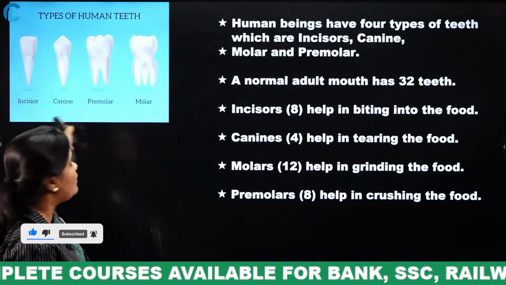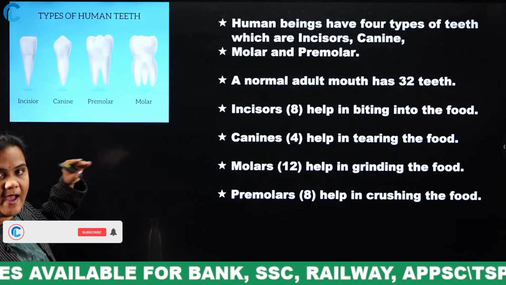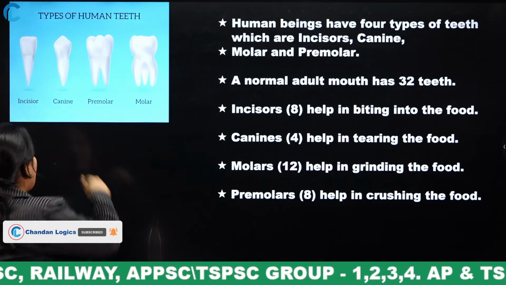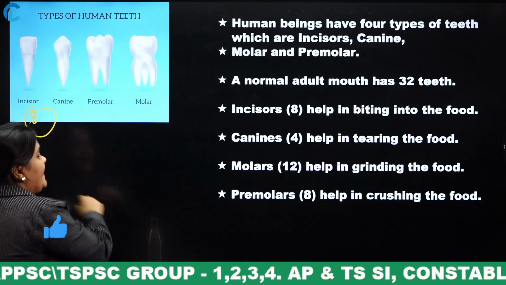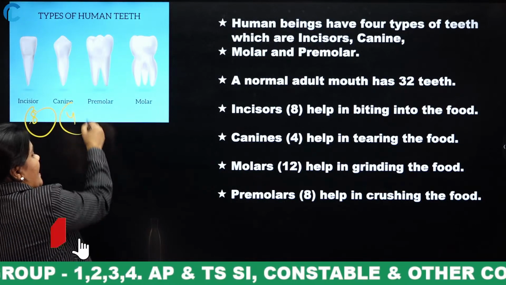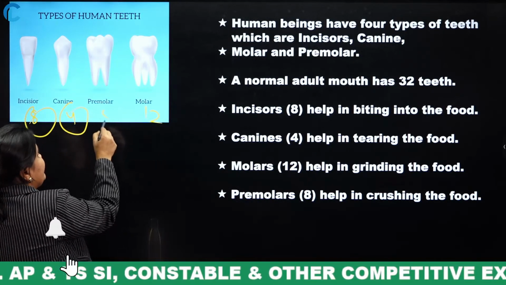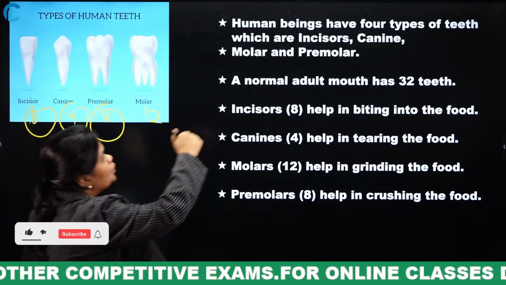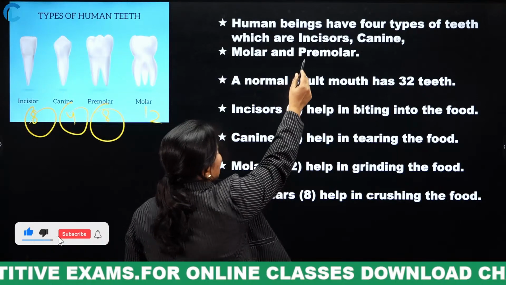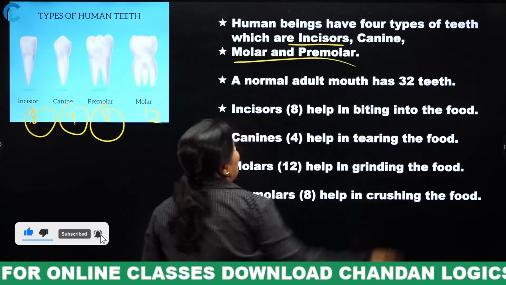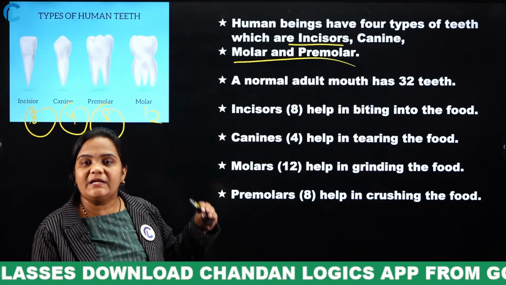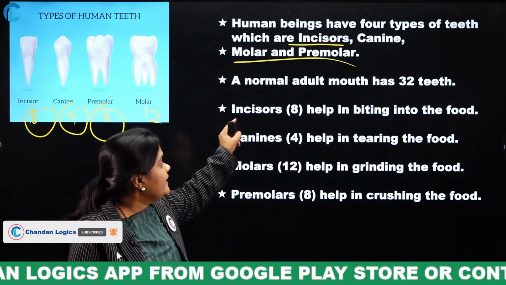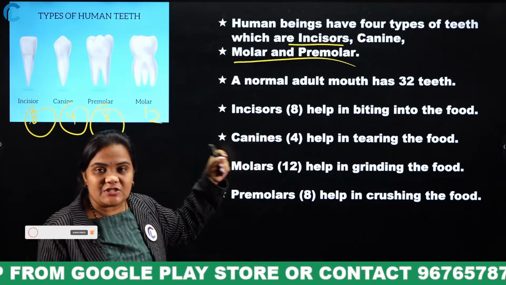See, these are the 4 types of teeth a human has. Incisors are 8. Canines are 4. Molars are 12. Premolars are 8. Remember this count, it is very important. Human beings have 4 types of teeth: incisors, canines, molars and premolars. An adult human has 32 teeth.